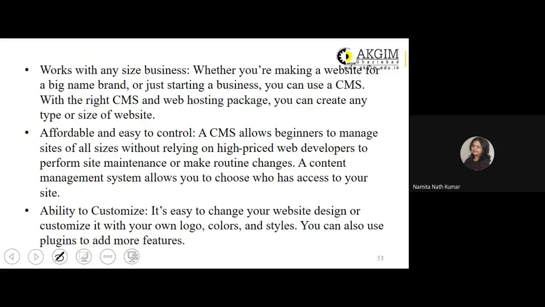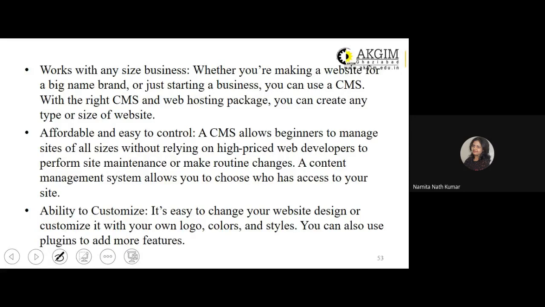The content management system works with any size business, whether you're making a website for a big name brand or just starting a business. You can use a CMS. With the right CMS and web hosting package, a combination of that can be purchased. You can create any type or size of website. Content management systems are affordable and easy to control. It allows beginners to manage sites of all sizes without relying on high-priced web developers to perform site maintenance or make routine changes.